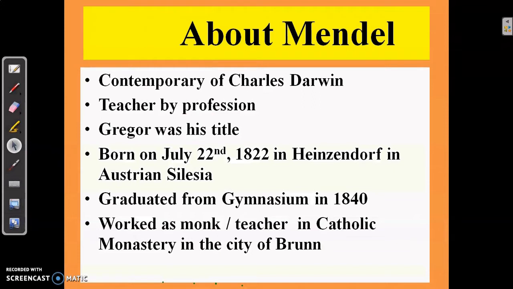Now, Gregor was the title which he had obtained during his lifetime. Mendel was born on July 22nd, 1822 in Heizendorf. Mendel graduated from Gymnasium in 1840.